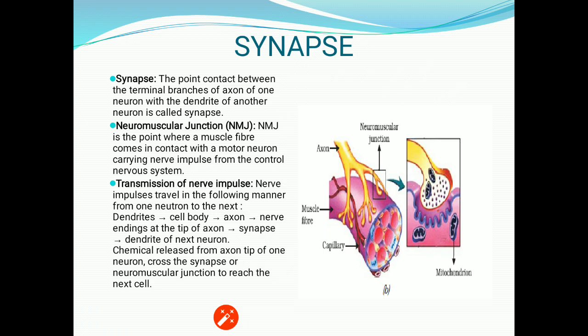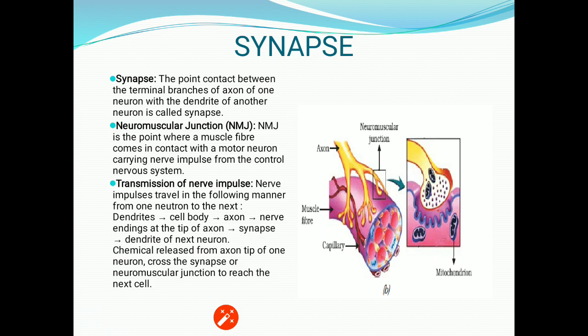So when a neuron gets in connection with a muscle and passes the signal to it to respond, this connection or junction is termed the neuromuscular junction, and it is also termed the motor end plate.